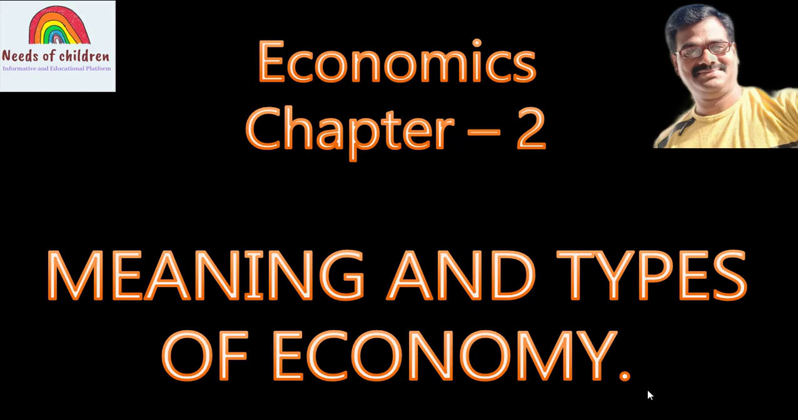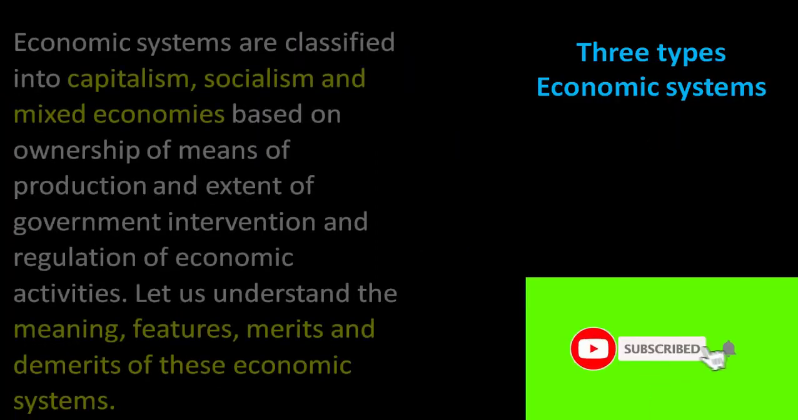In that, Economics, Chapter number 2, the continued part of Meaning and Types of Economy. In the previous session, we got the information about the meaning of economy and the characteristics of an economy. In this chapter we are going to get the information about the types of economies. So there are three types of economic system.